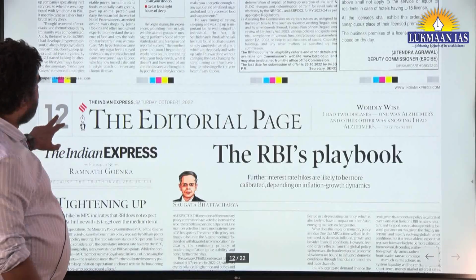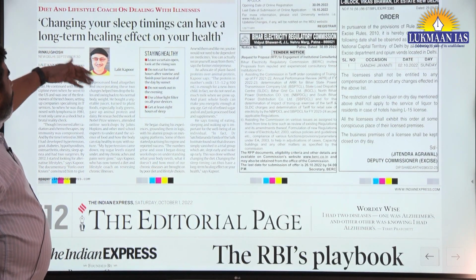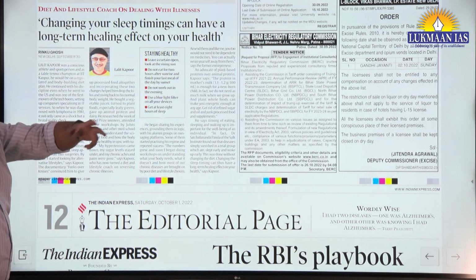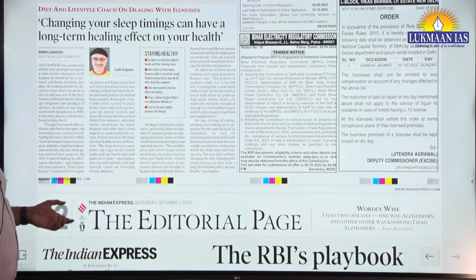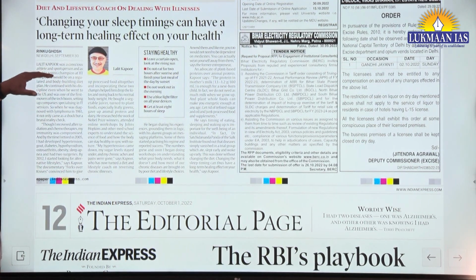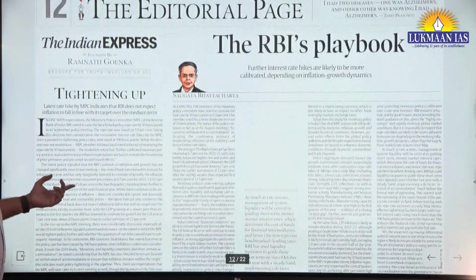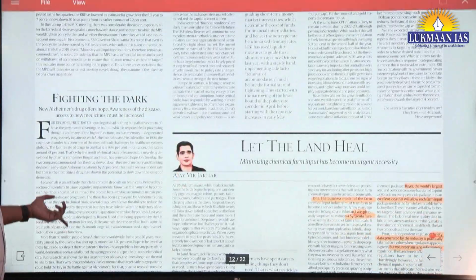Now, this is important because of Lalit Kapoor. This is not for the purpose of the UPSC, but you have to use it in your lifestyle, that you have to maintain a sleep cycle. And this person, Lalit Kapoor, was diagnosed with cancer because he was not maintaining his sleep cycle properly.